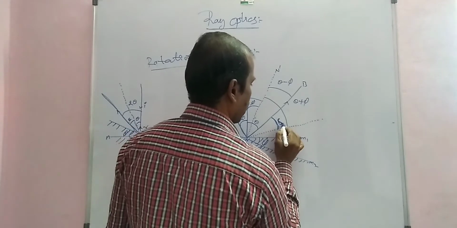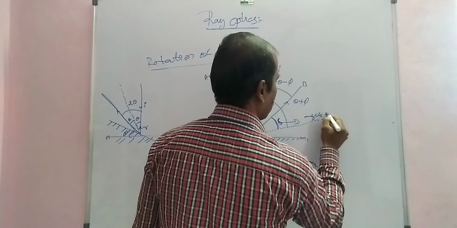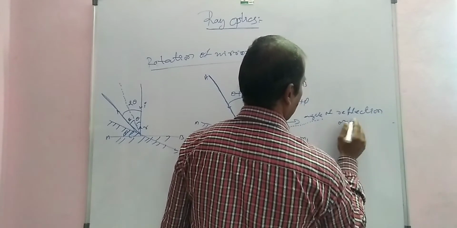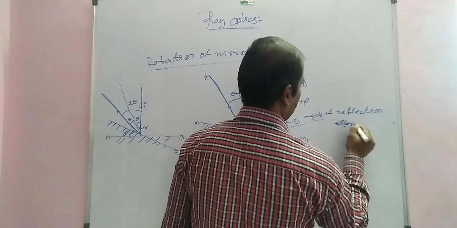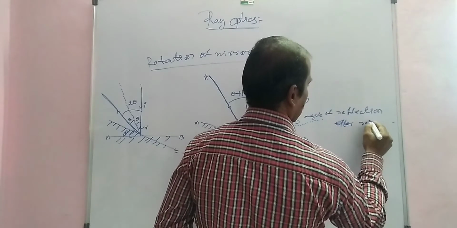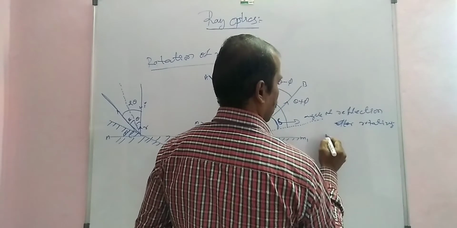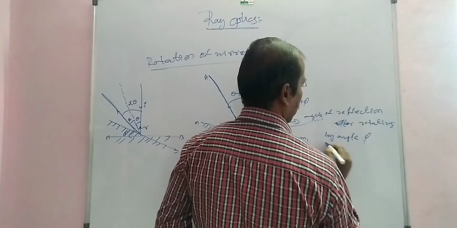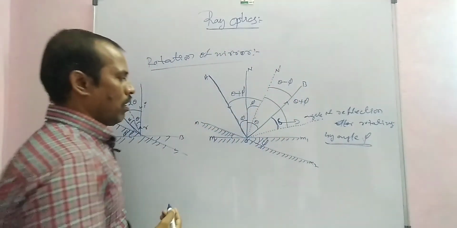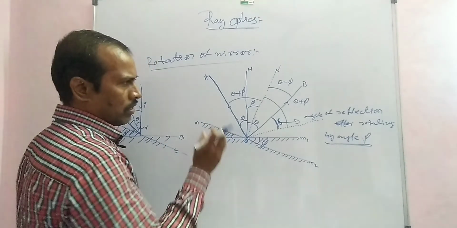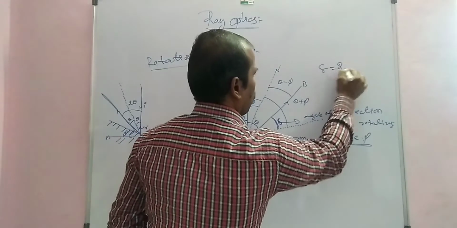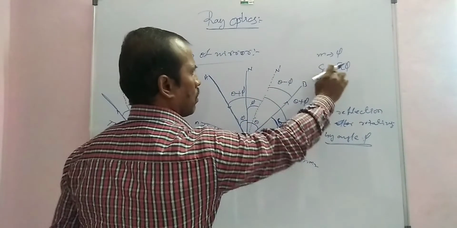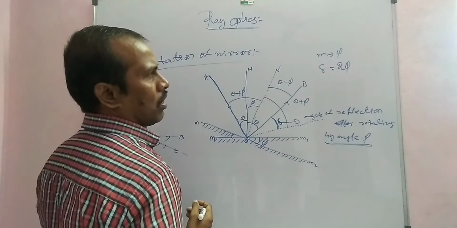Delta means the angle of deviation after rotating by an angle phi. So first of all we derive it: the rotation of the mirror is just phi, and we show that delta is equal to 2 phi.